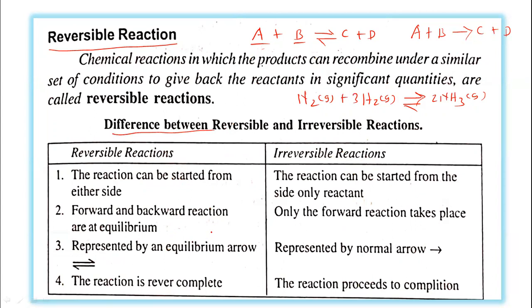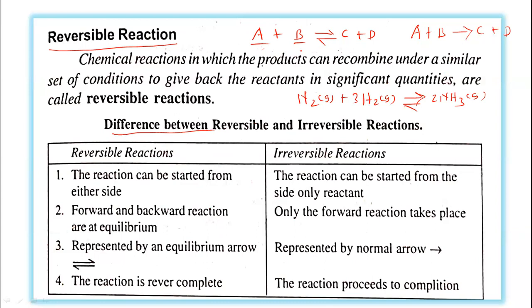Now, regarding completion, the reaction proceeds to completion in case of an irreversible reaction: once the product is formed, the reaction has been completed. But in case of a reversible reaction, the reaction is not complete. Product is formed as well as reactants are formed there. So this is the difference between reversible and irreversible reactions.